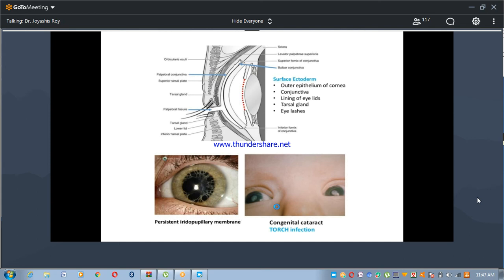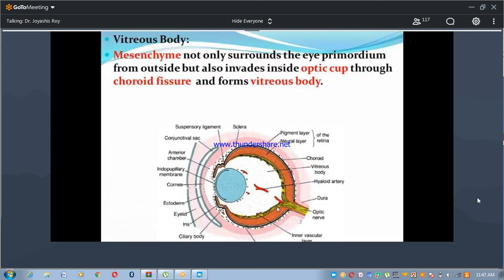So, the vitreous body. Mesenchyme not only surrounds the eye primordium from outside, but also invades inside the optic cup through the choroid fissure and forms the vitreous body. Here is the vitreous body. If the mesenchyme penetrates the optic cup through the choroid fissure, it forms the vitreous body.